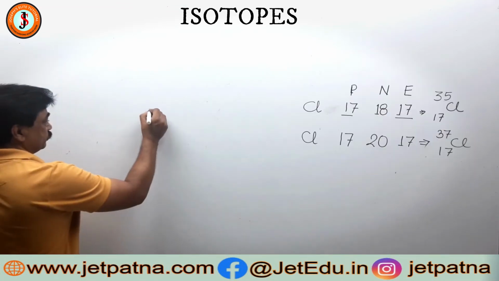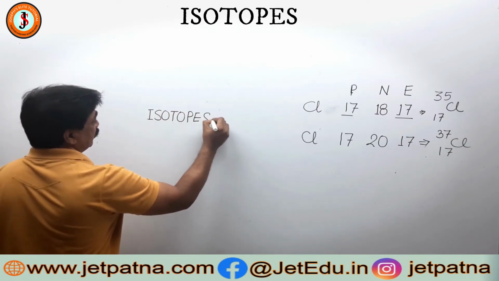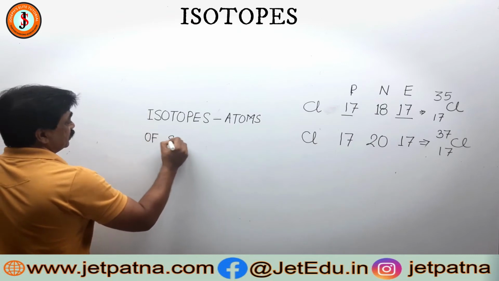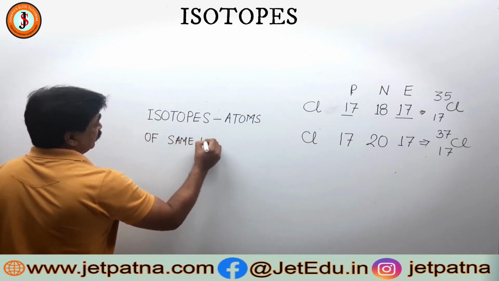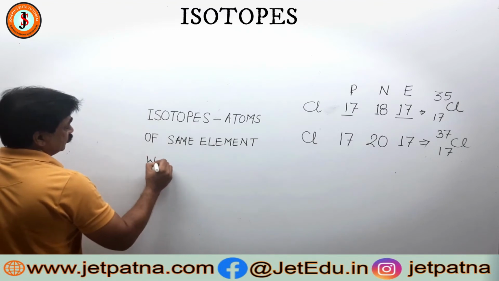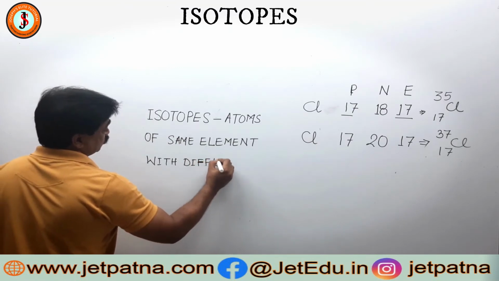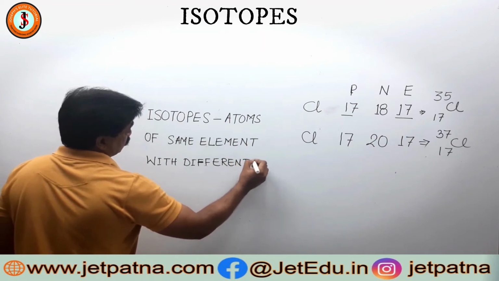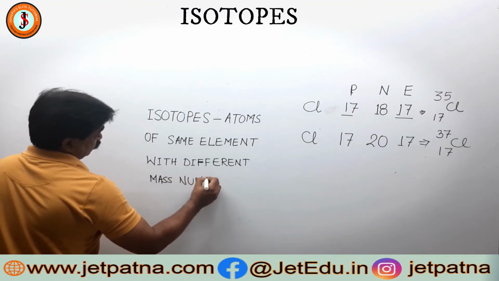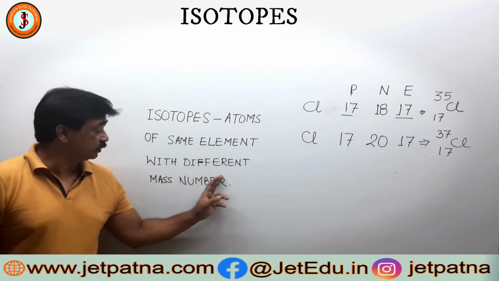So what are isotopes? Atoms of same element with different mass number. Isotopes are atoms of same element with different mass number.